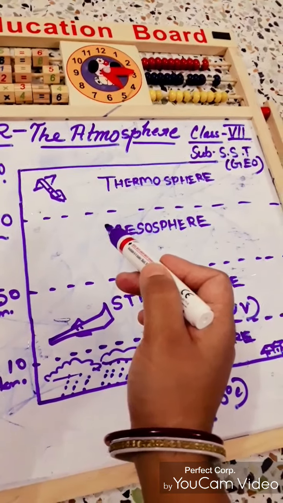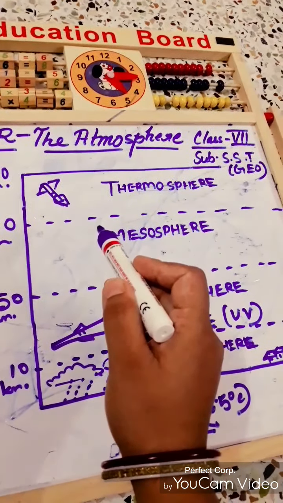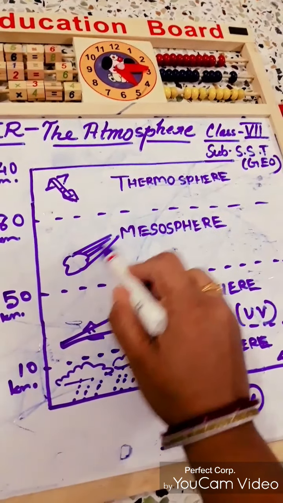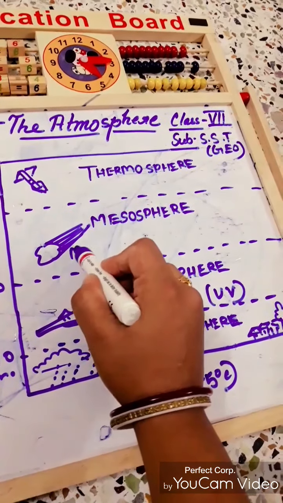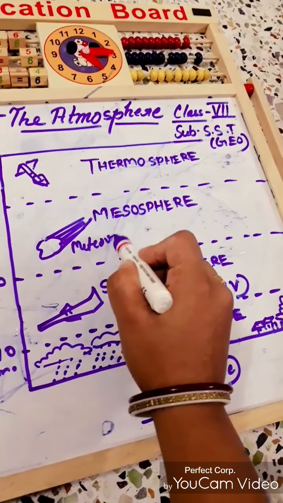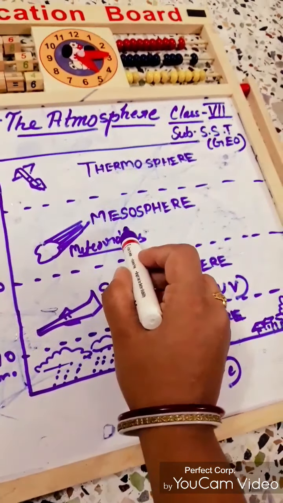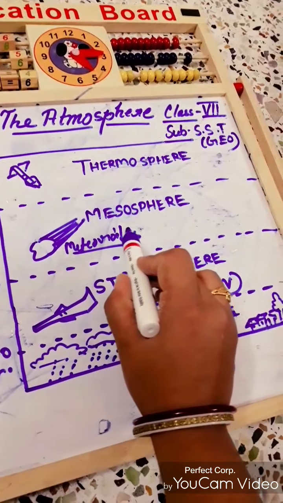You have an idea about meteoroids, because this is like a shooting star. Meteoroids are seen in this sphere, and they burn up when they pass through this part of the atmosphere.